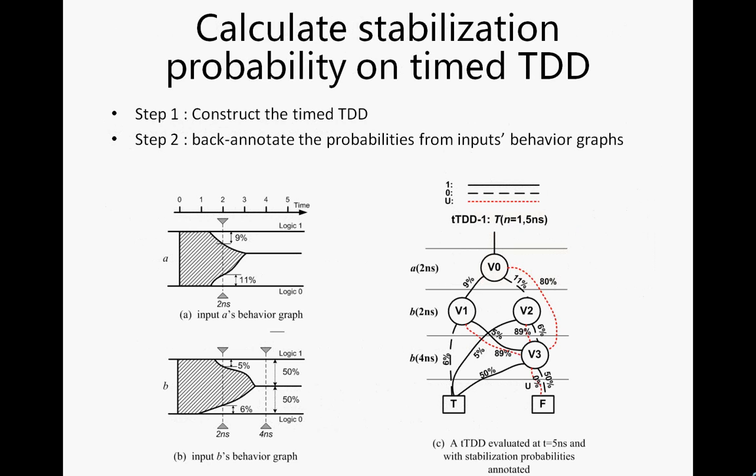First, we construct the timing decision diagram, and then from the input of the sub-circuit, we back-annotate the probability from the input behavior graph. And third, we compute the probability on the timed tensor decision diagram.